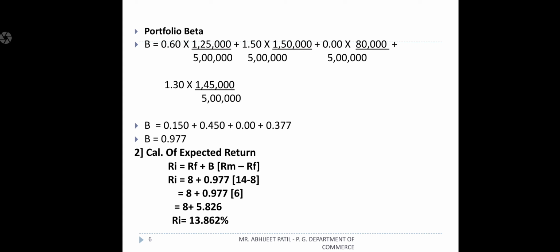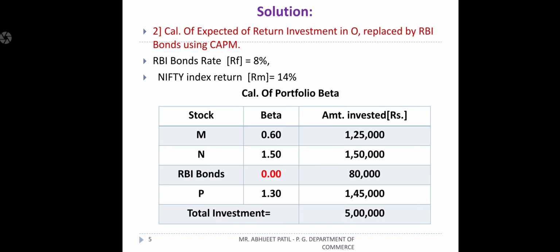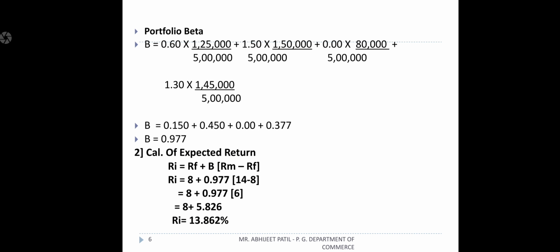So we will get beta 0.977. Earlier beta, see, the earlier beta was 1.21 because O security was there. Here beta has been reduced. Instead of 1.21 it becomes 0.977 because we invested in an RBI bond. We get these things.